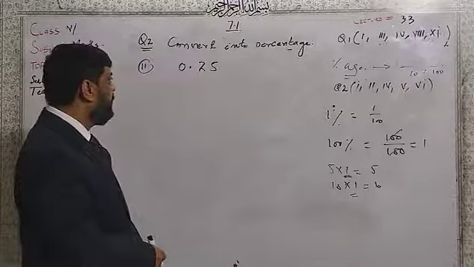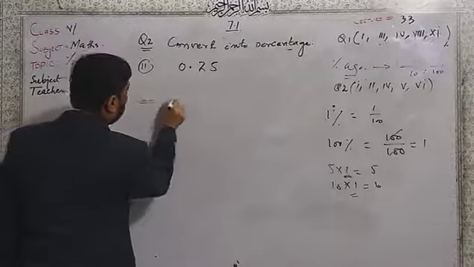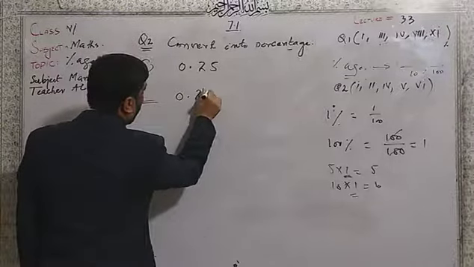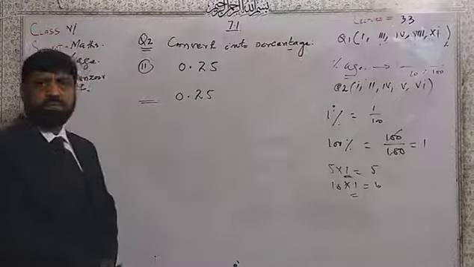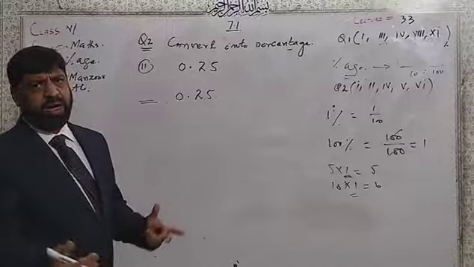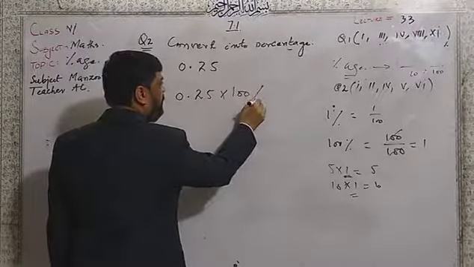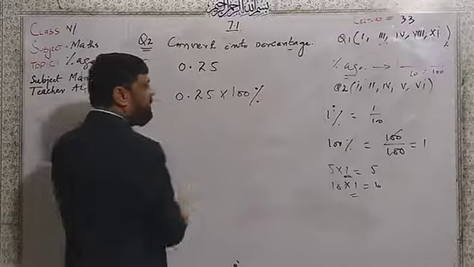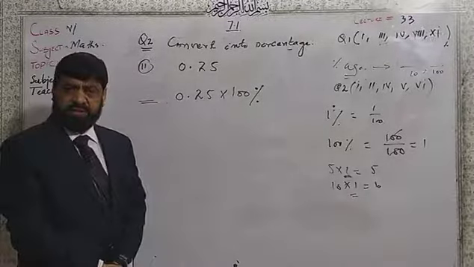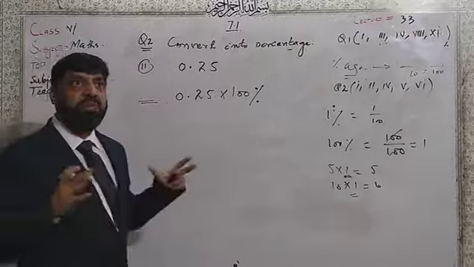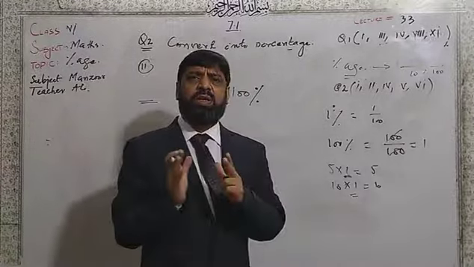Dear students, I can write here 0.25. I told you, multiply by 100%. I multiply by 100%. This is the technique. Immediately multiply by 100%. What does it mean by 100%?